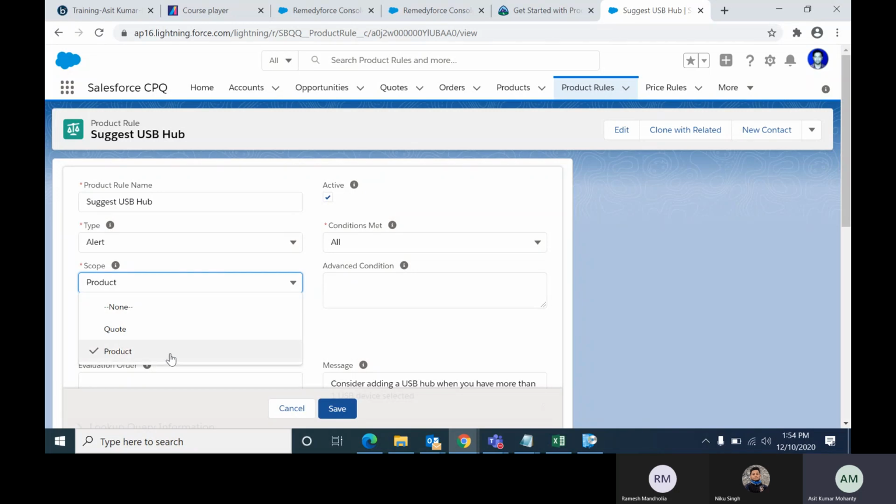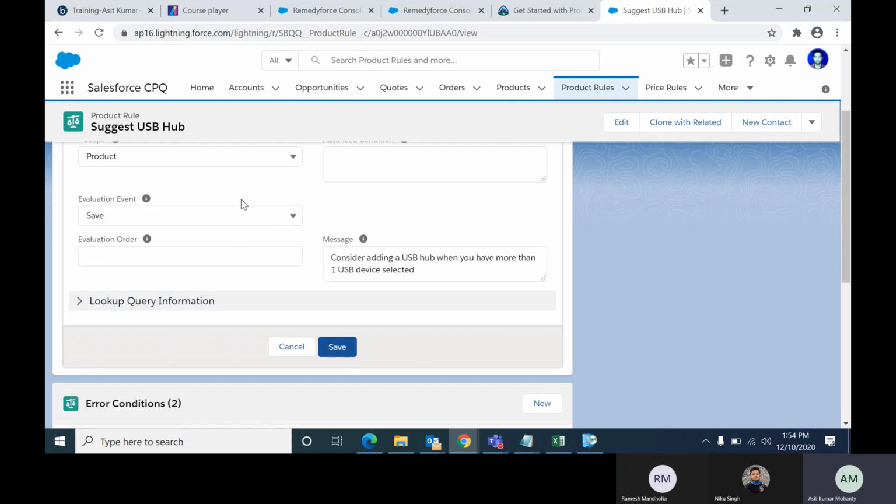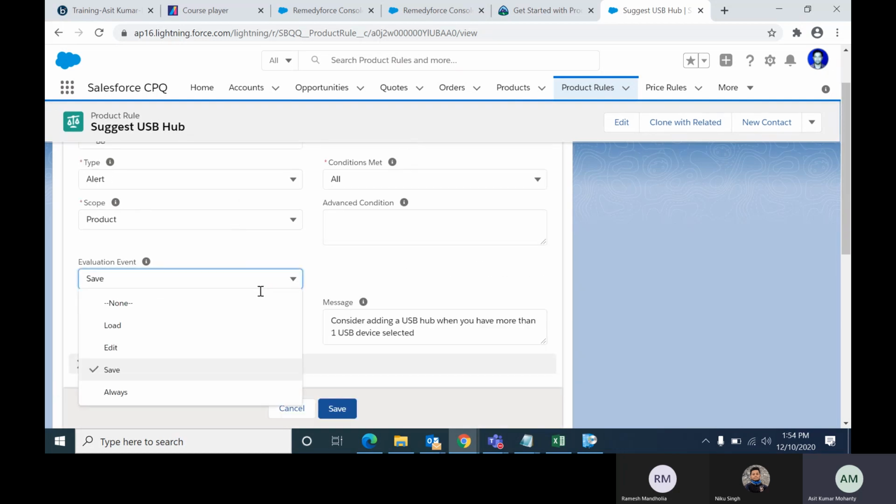If you will be selecting product, that means it will be applying or executing during the product configuration page. If code, then after adding from the product configuration page, on the code page it will fire. So you are selecting product here, because during the product configuration only it should show the alert. I have selected product. Evaluation event, when it will be displayed, during the save or always or edit or load.